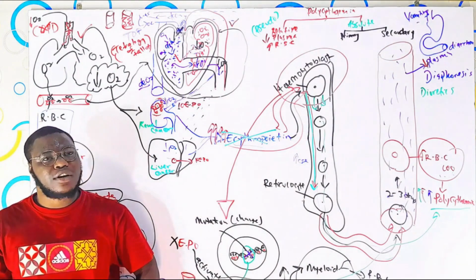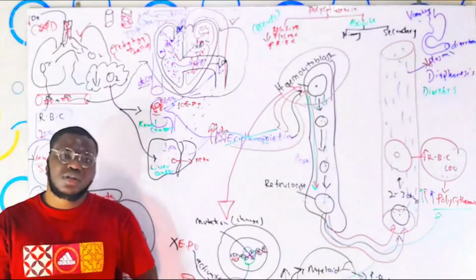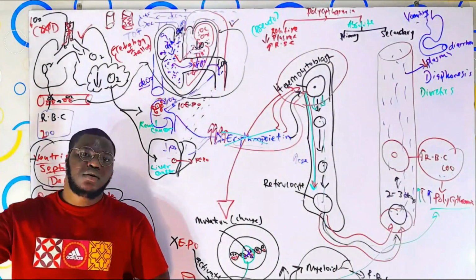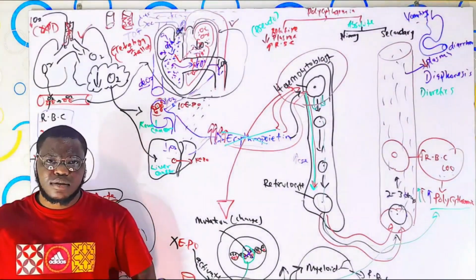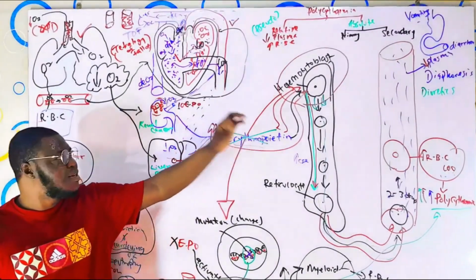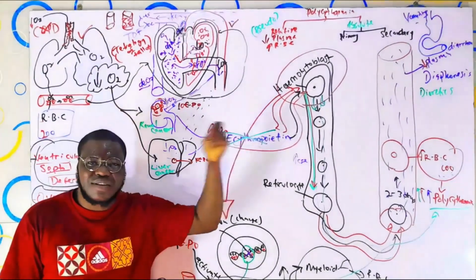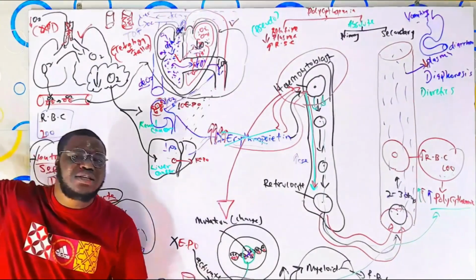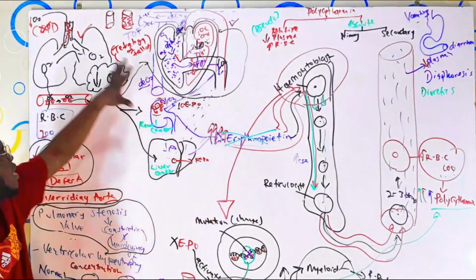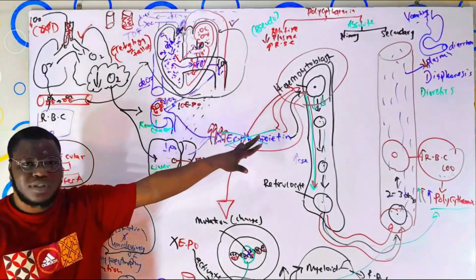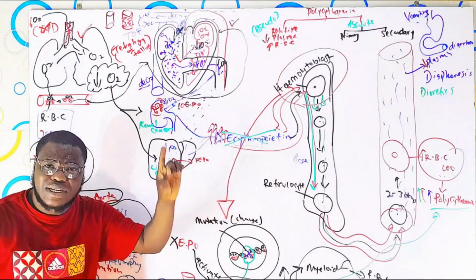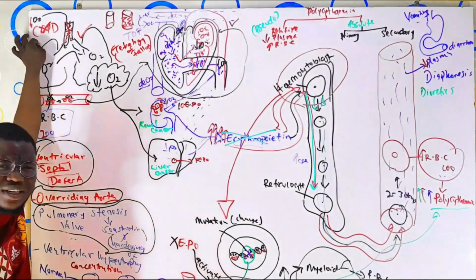Now, if they say fracture secondary to RTA, it means this person has a fracture caused by a road traffic accident, RTA. So when they say secondary polycythemia, it means this polycythemia is a result of a pre-existing disease or disorder. Now from here, can you actually highlight secondary polycythemia? Secondary polycythemia are those types of polycythemia caused by other disease conditions.